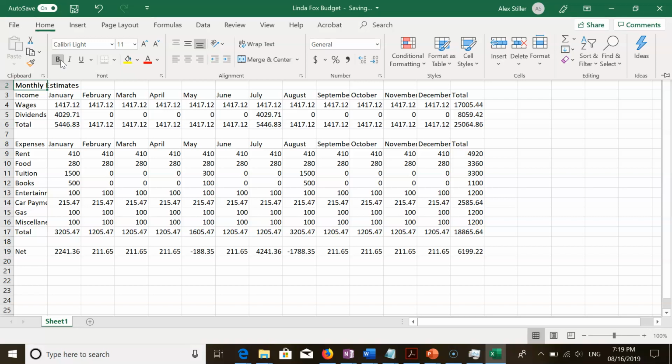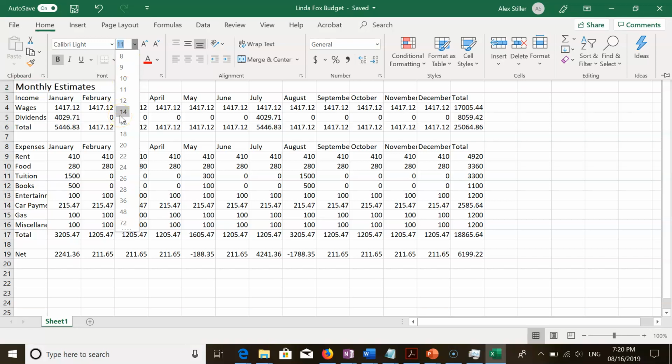Page EX24, to increase the font size of a cell entry. Step 1. With cell A2 selected, click the font size arrow in the Home tab in the font group to display the font size gallery. Point to 14 in the font size gallery to see a live preview of the active cell with the selected font size. Experiment if you're using a mouse, point to several other font sizes in the font size list to see a live preview of those font sizes in the selected cell.